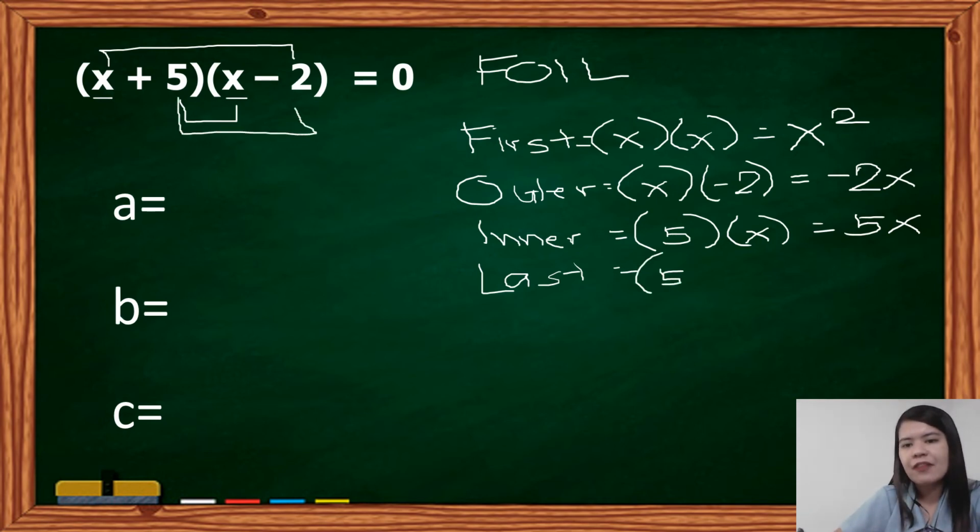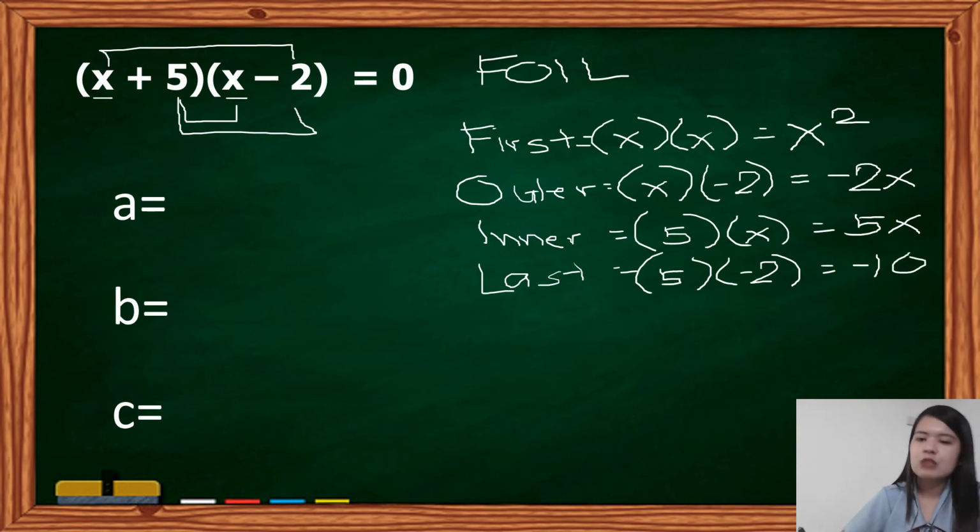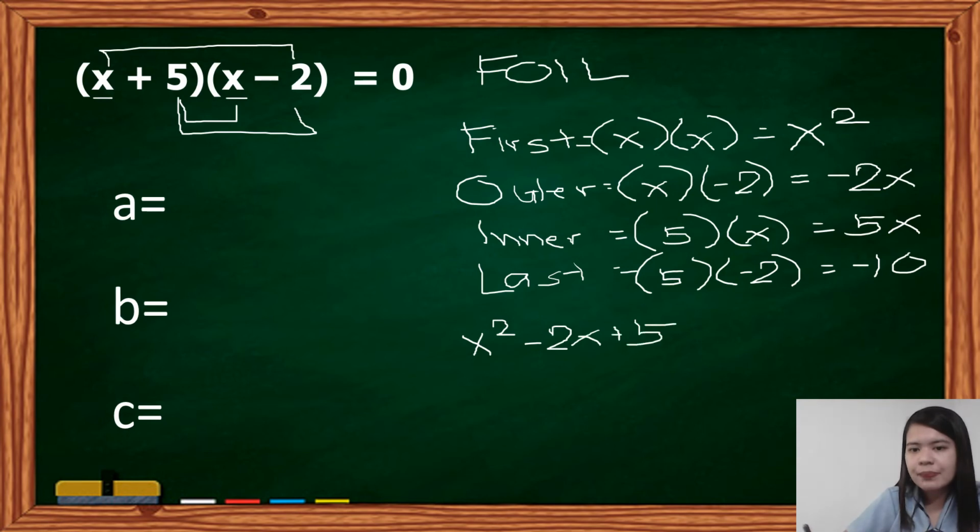So, we have 5 times negative 2, which is equal to negative 10. Based on this, we will now form our quadratic equation. X squared minus 2x plus 5x minus 10 is equal to 0.